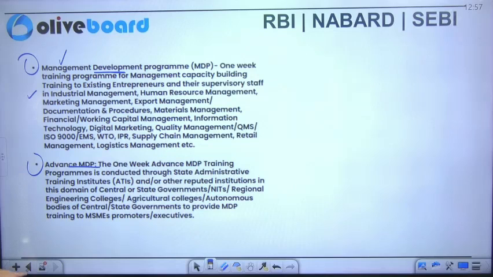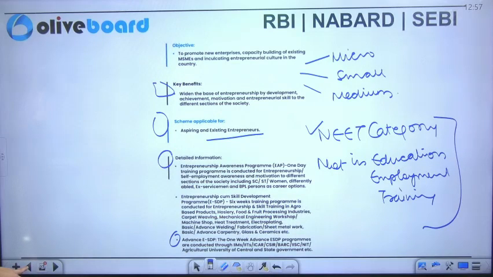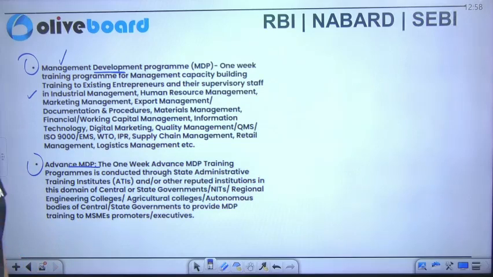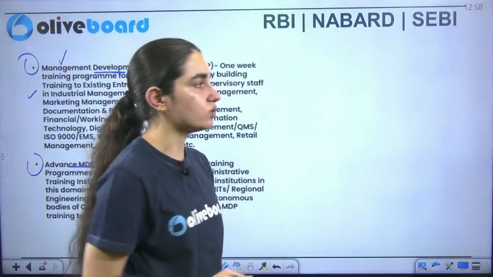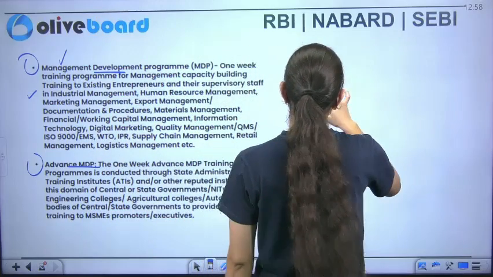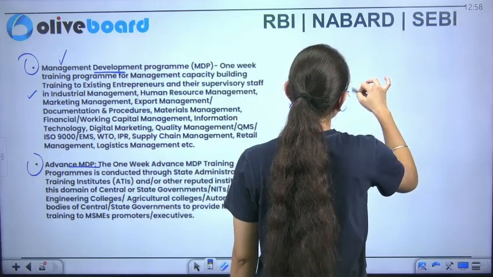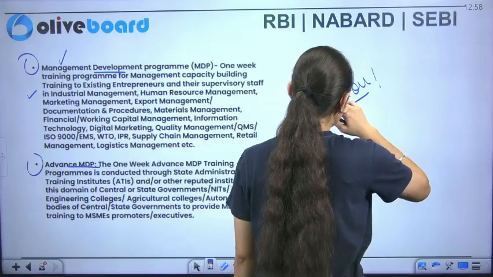All right, so that is it, the entire information about these schemes. We have done five schemes here, and the rest of the schemes will continue tomorrow. Tomorrow also we'll be having five to six schemes only. If you have any doubt, you can ask me. Otherwise, I'm going to end the session. I hope that each and every scheme is understood by all of you.